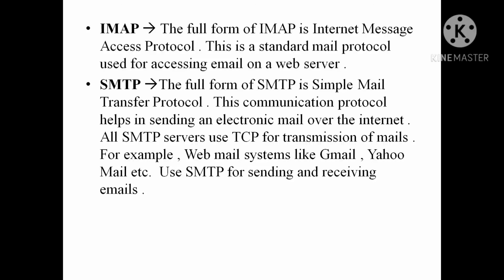It allows a user to manage the messages on the email in such a way that the messages appear to have been stored on the computer of the user. Okay, that means it helps us to manage our messages on the email, which can be done by IMAP.